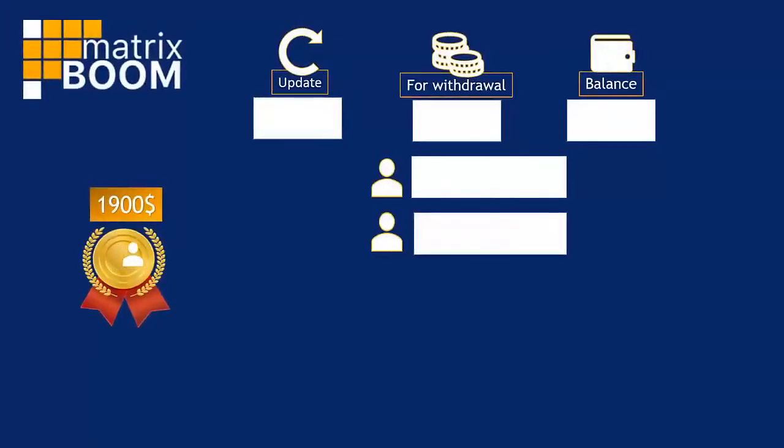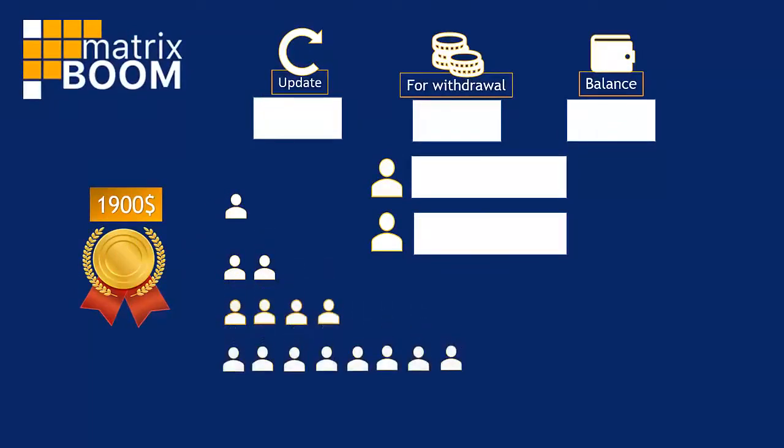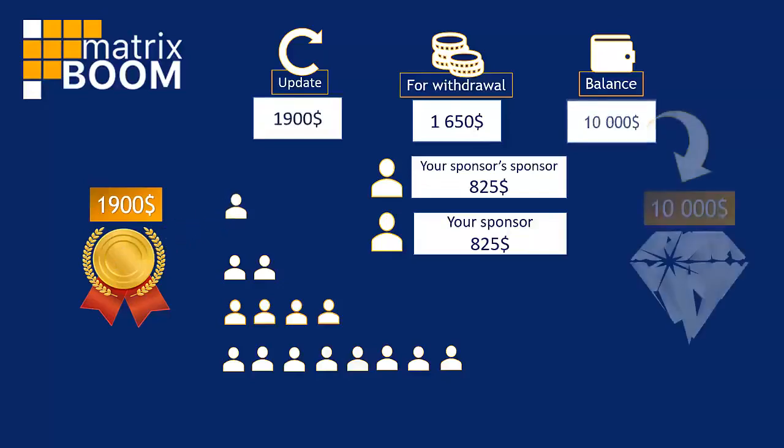The third gold table is filled in the same way as the 2 previous tables. When you close the bottom row, your balance will be up to $15,200, of which $1,650 can be withdrawn. Both of your senior sponsors receive $825. $1,900 are an update, and $10,000 are the transfer to the most high-paying program, Diamond.